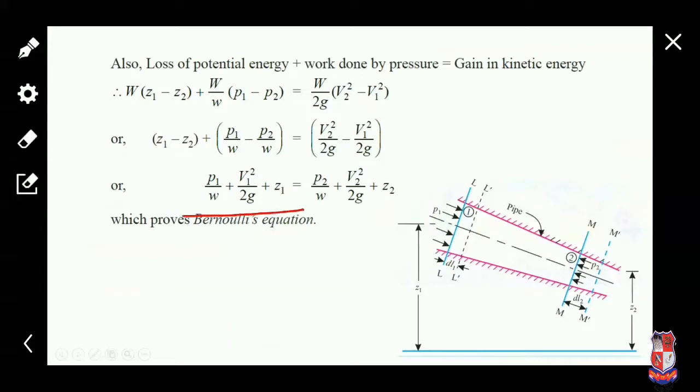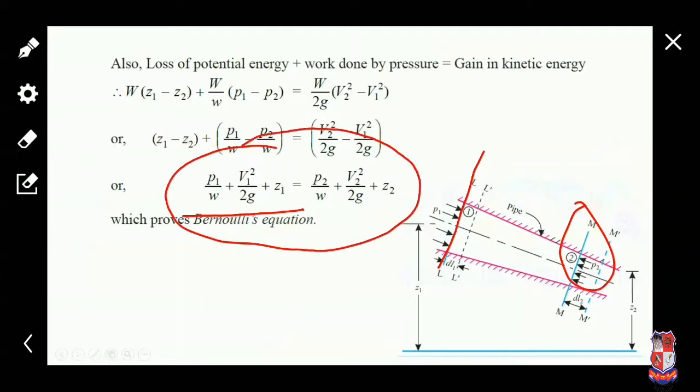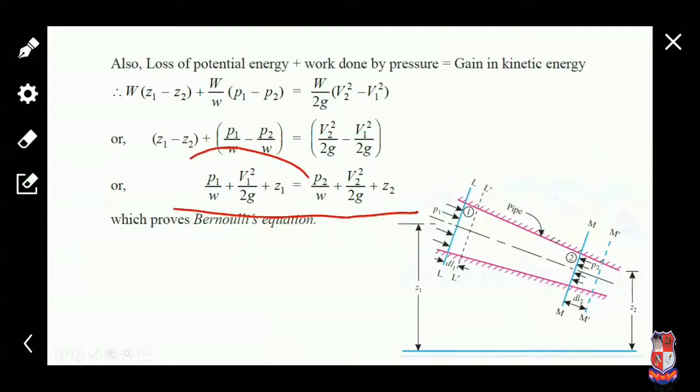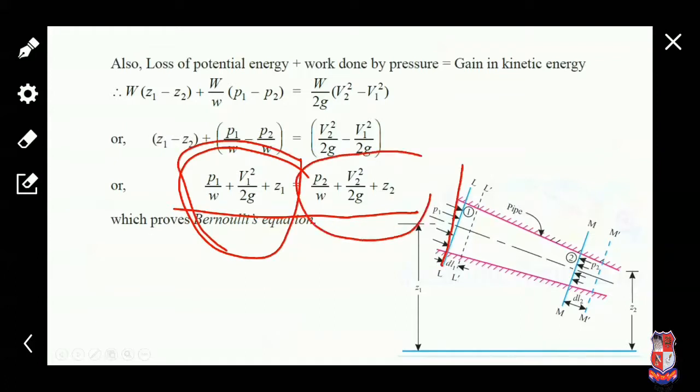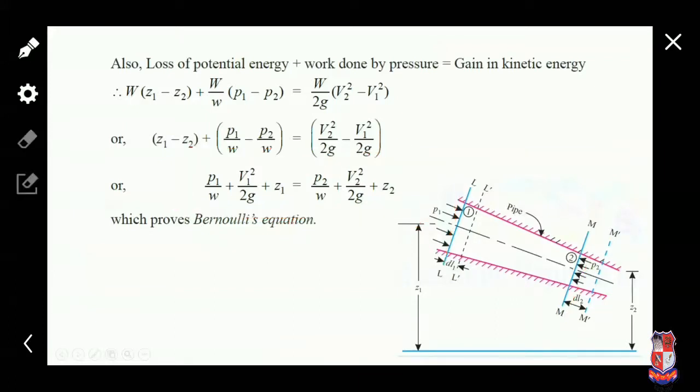So section 1 side or L side elements are moved to the left side, and section 2 side elements we take to the right side. Is that right? So we can get this equation, and this fulfills the statement of Bernoulli, and we get the Bernoulli equation. So this says that the energy at section 1 or L is equal to the energy at section MM'. So hence it proves the Bernoulli equation.